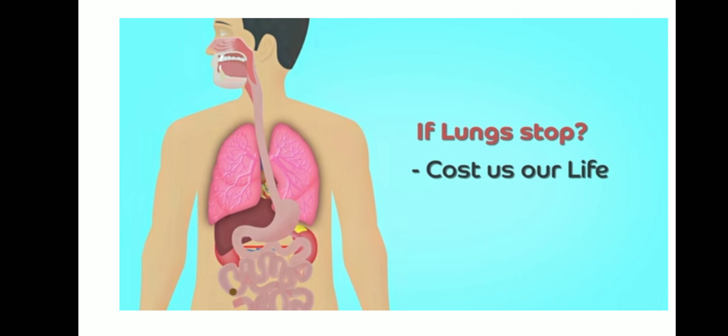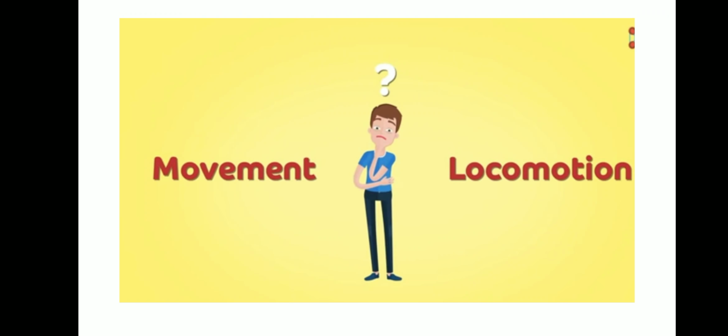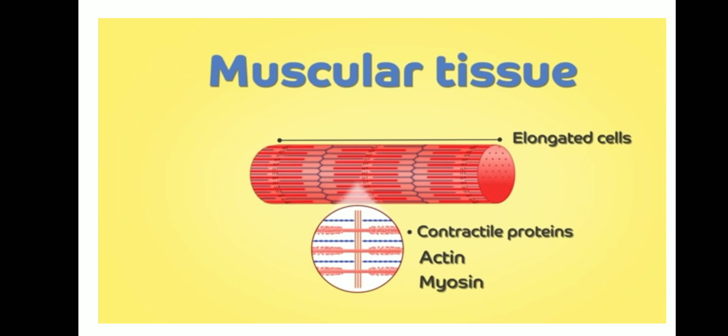Okay, so for these kinds of movements, what is helpful? Movement or locomotion, what is helpful? What kind of tissue is helpful? Of course, muscular tissue is the right answer. So, with the help of muscular tissue only, we are able to move our body. We are able to move from place to place. These muscular tissues are elongated cells, cylindrical in structure, and they contain contractile proteins, actin and myosin.